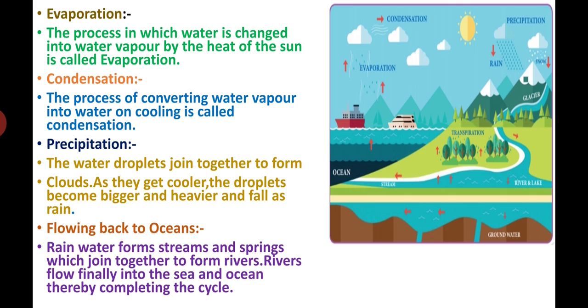Very good. Next, flowing back to ocean. See that rainwater forms streams and springs which join together to form a river. I already explained this. So rainwater forms streams and springs which join together to form rivers. Rivers flow finally into the sea and ocean, thereby completing the cycle. Did you understand about the water cycle?